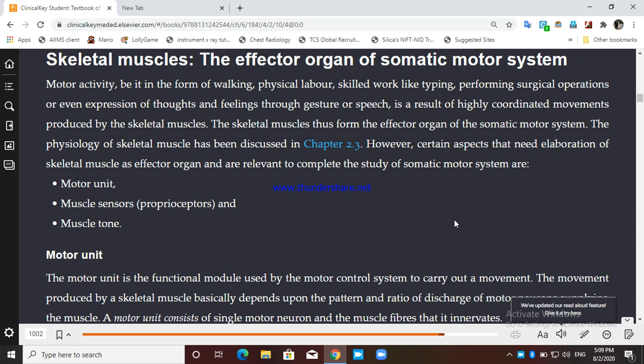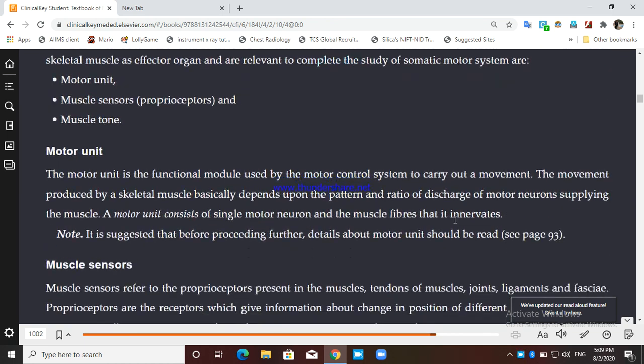But we want to discuss here some of the important aspects of the muscle as an effector organ. What other characteristics does it have? For that we have to know some terminology, like what is motor unit, what is proprioceptor, and what is muscle tone. So let's just start. We'll study what is motor unit.